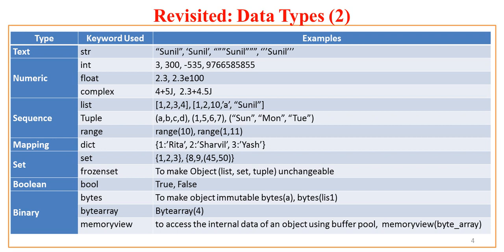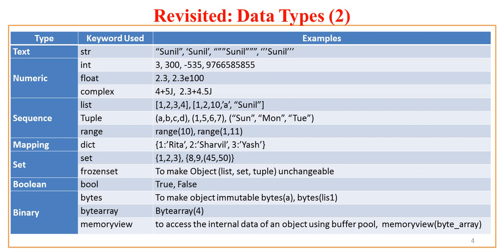We'll see the difference between these two data types, list and tuples, and even dictionary and set also. Now range is also a data type as well as a function, and we'll cover this under for loop. Range can be something like range of 10 or range 1 comma 11. We'll see this in detail. These are just examples to understand the difference between these data types at first glance. Now under mapping we have dictionary, that is a key value pair.